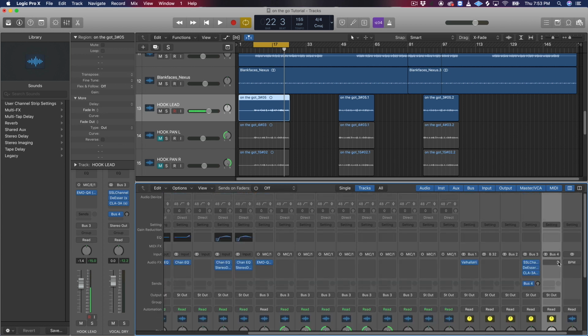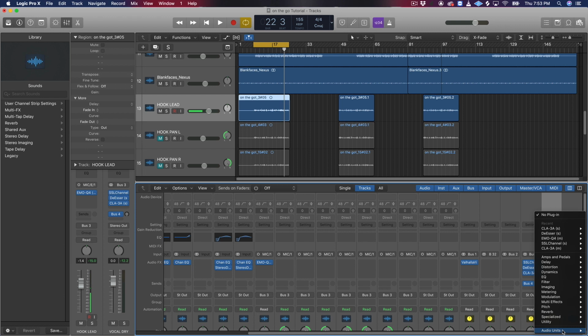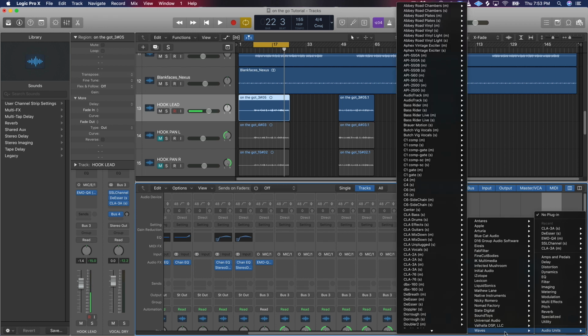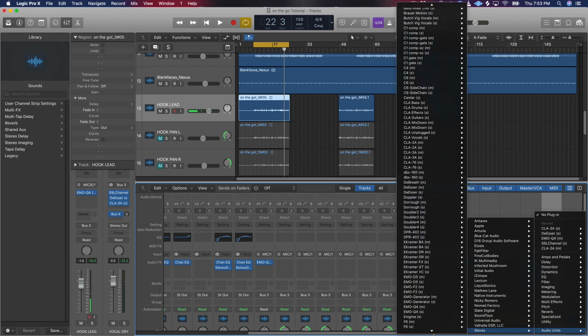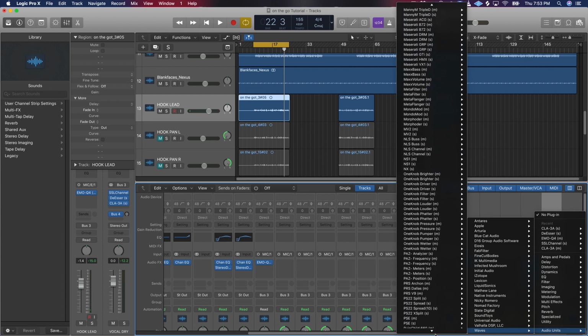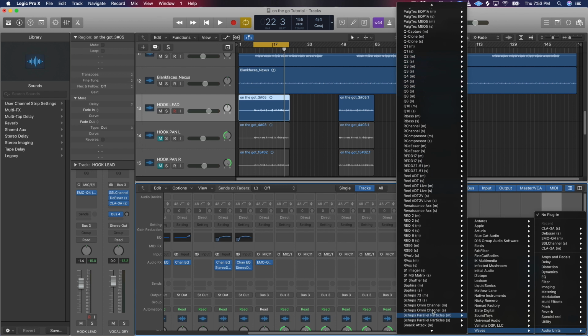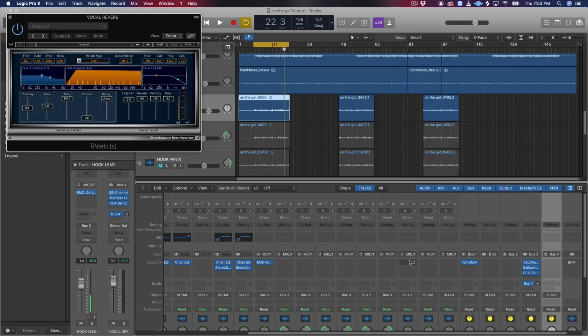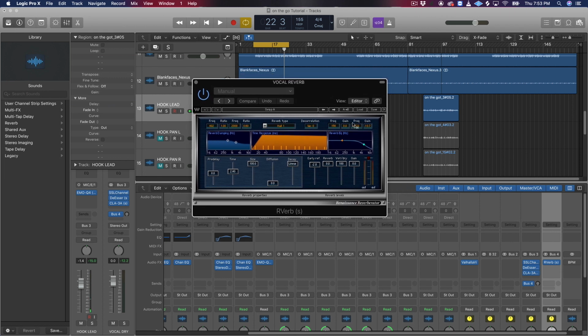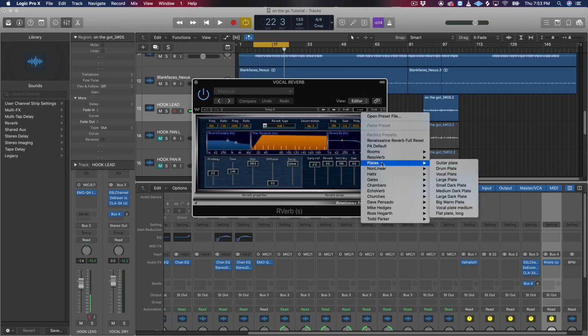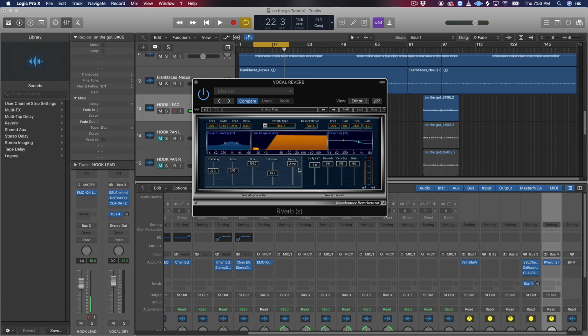Now I like to use the Reverb in Waves. So just go to Reverb, go to audio units, go to Waves, go down to Reverb. Here we go, Reverb stereo, boom. All right, cool. And then in here, I like to use the plate reverb. So I like to use the plate, and then I like to use vocal. And I'll take the pre-delay down to about 26.